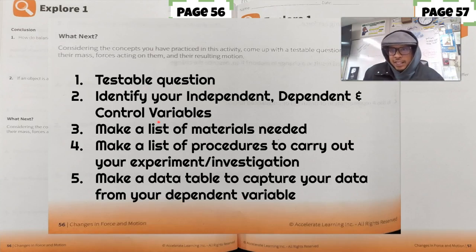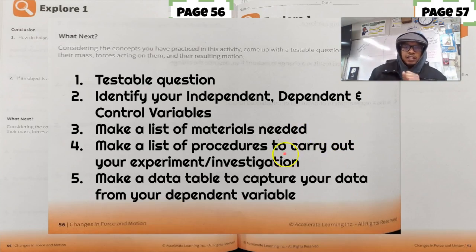If I have to make a list of materials, I'm going to ask, what are the materials I need? I need different types of paper. And then I also need a way to measure it, so I need a meter stick. I also need some way to actually launch it, so maybe a rubber band. I'm probably going to need a spring scale, maybe some cardboard. Those would be my list.